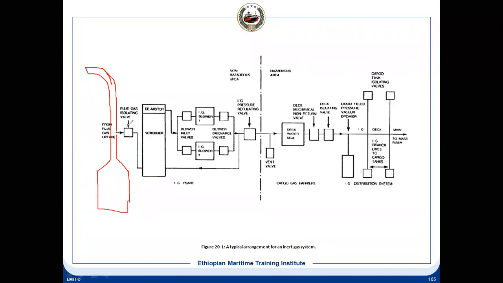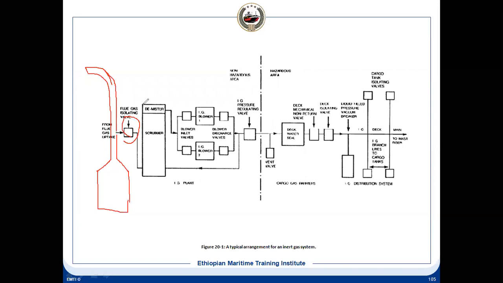Now this is the flue gas isolating valve, or the boiler uptake valve. So this is the first valve, which is isolating the boiler uptake to the IG system. It means when IG is not in use, that time no flow, it means your boiler is still in operation. Boiler flue gas should not come to this side. It will go to the atmosphere.